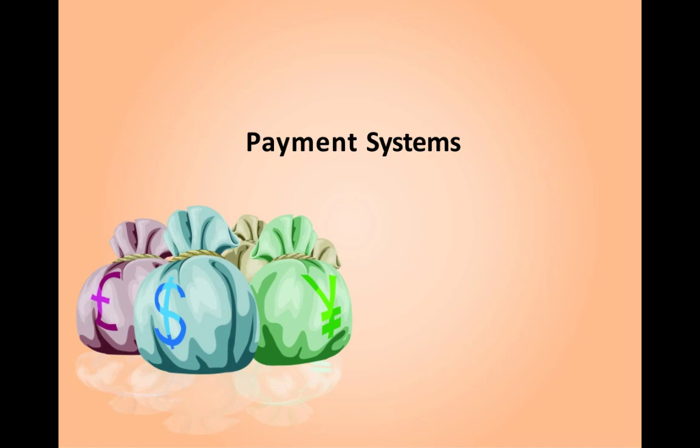Okay, so in module 4, we are going to learn about e-payment. That is, how financial transactions can go via internet. Can these transactions be secured?